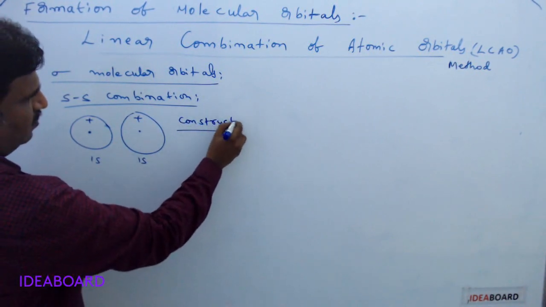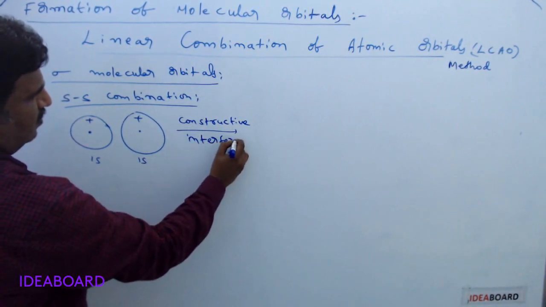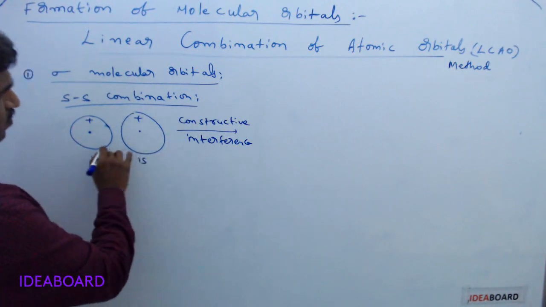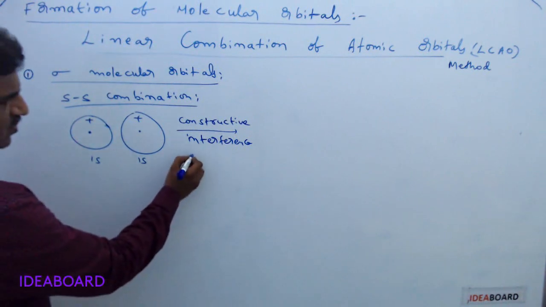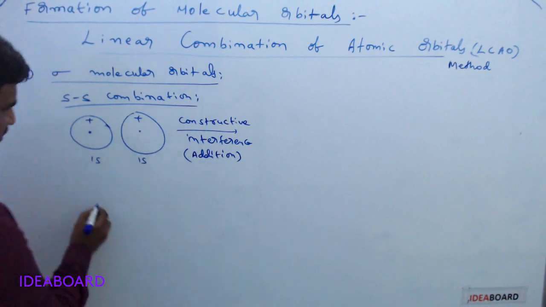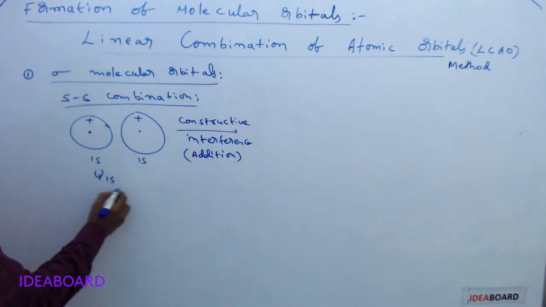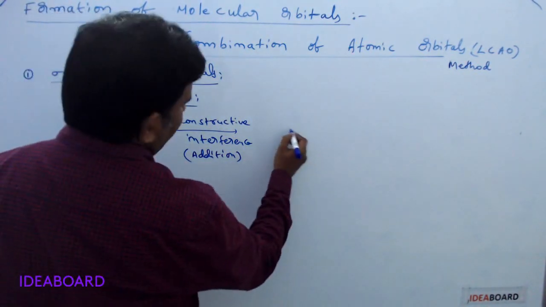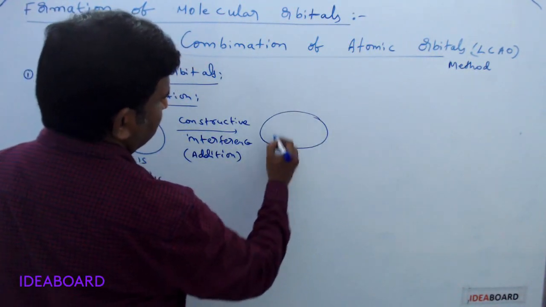It is called constructive interference, or positive interference also. Addition of the wave functions occurs. What we wrote just for this, we can write psi 1s and psi 1s orbital, and when we are combining these two, then we are getting like this.